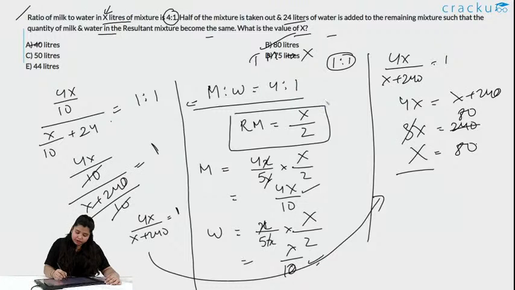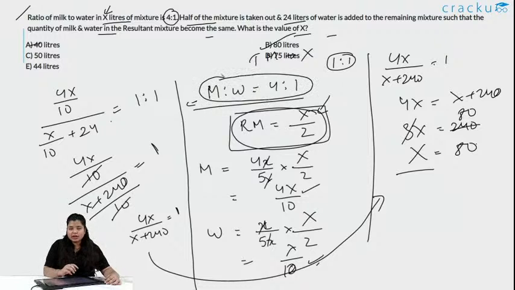See what I have done, we got the remaining mixture as half of the mixture is removed, and we know the ratio of milk to water is 4:1. Say I have a bottle of water, and I have added Fruity or Maaza to it, whichever drink you like. Now I am distributing the drink to my friends. I pour it in a glass and give it to you.